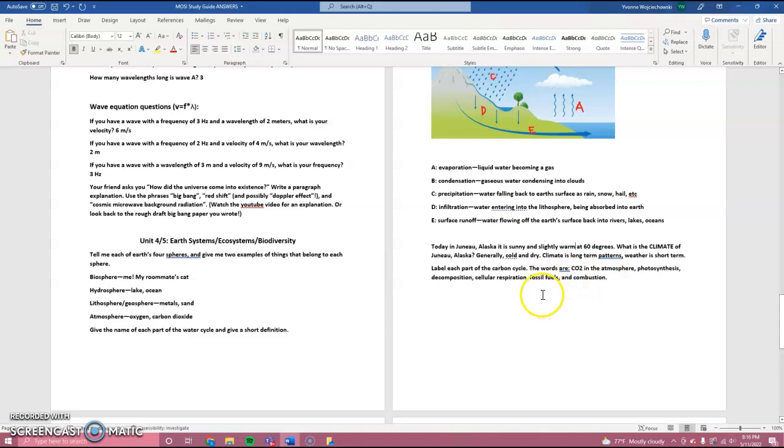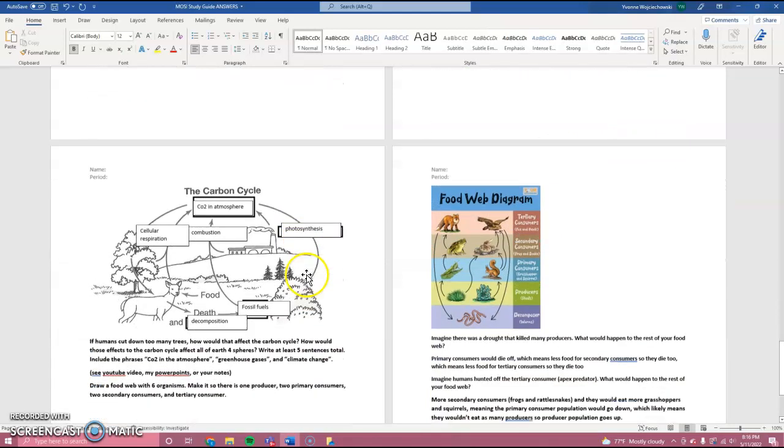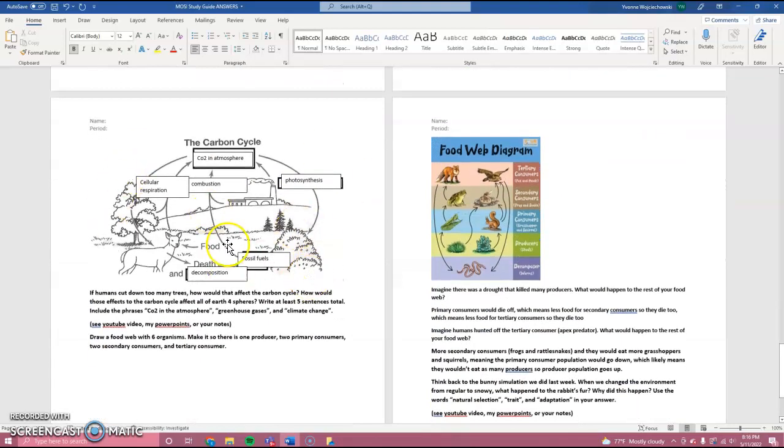Label each part of the carbon cycle. Here are the words given to you. I put them in right here so you can see where they're at. Obviously, CO2 in the atmosphere is going to be CO2 in the atmosphere, in the air. Photosynthesis, that is the only arrow that is going into the plant. Remember, the only way that carbon can get out of the atmosphere is when it is going into plants who use it for photosynthesis.